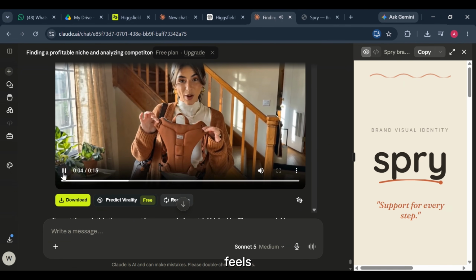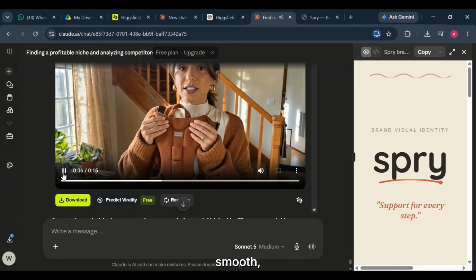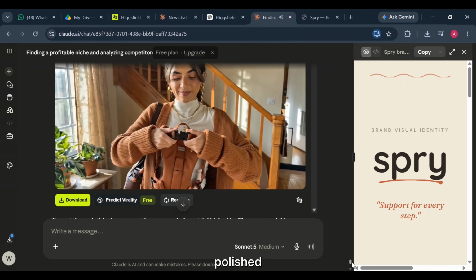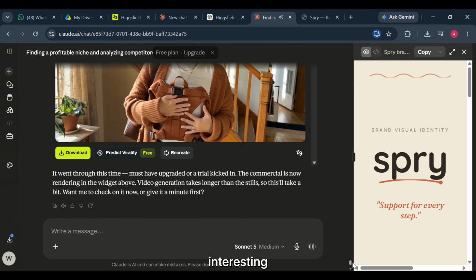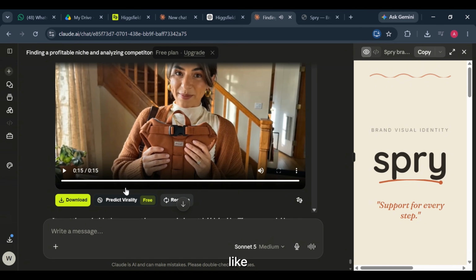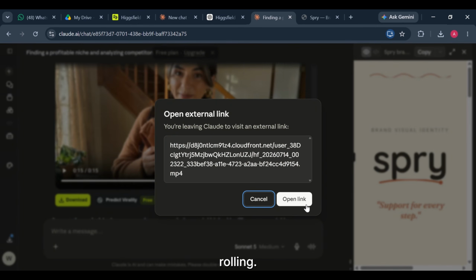That opening shot already looks impressive. The camera movement feels intentional. The transitions are smooth. The product stays consistent from shot to shot. And everything feels much more polished than I honestly expected. What's interesting is that it doesn't feel like random AI clips stitched together. It actually feels like someone planned these shots. Almost like there was a storyboard before the camera started rolling. Could a professional filmmaker improve it? Absolutely. But considering how quickly this came together, it's hard not to be impressed.